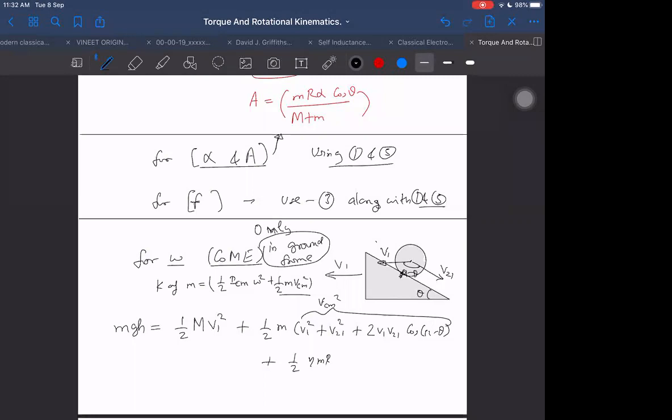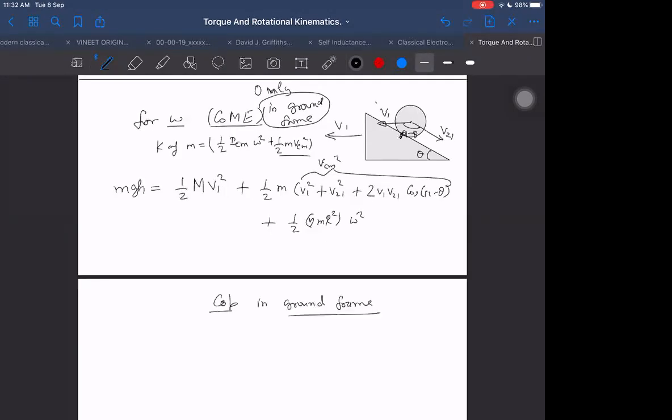And so one more question of momentum. See, momentum is conserved only in the equation of conservation. No problem.